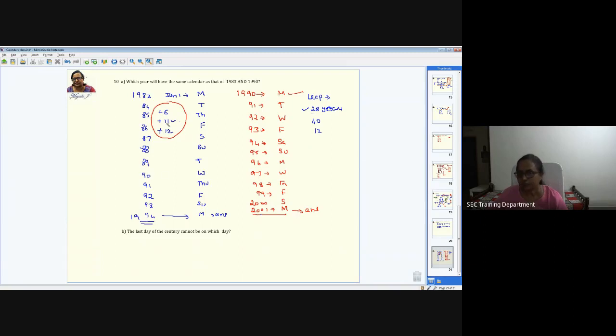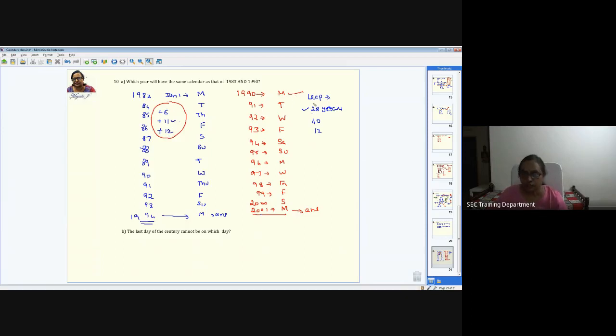Maximum the repetition will be 11, but only when it is a leap year, then it is going to be 28. And more often you will get this question as an MCQ, where the answers will be given to you. When the answers are given, the very first clue, as I told you, if you are asked about a non-leap year, look for a jump of 6 or 11 or 12. If out of the 4 answers only one has a difference of 6 or 11 or 12, then you can pick that answer. Otherwise, if there are 2 such answers, at least you can take one of those 2, right?